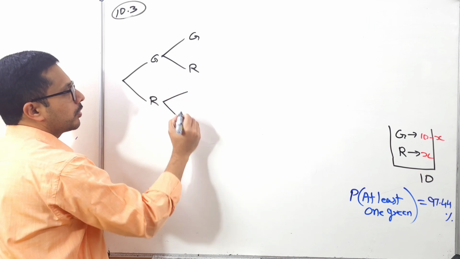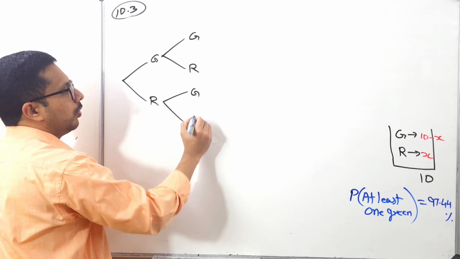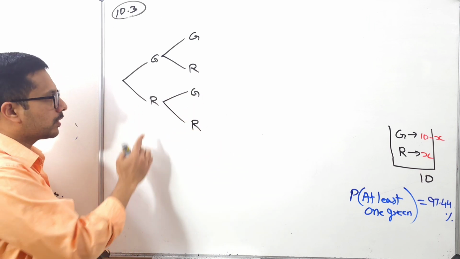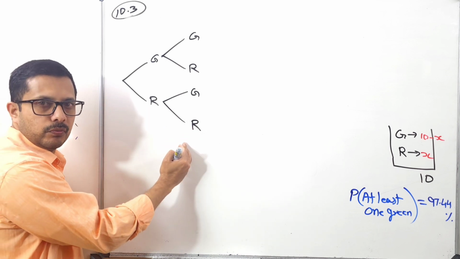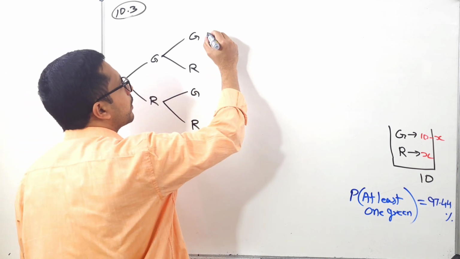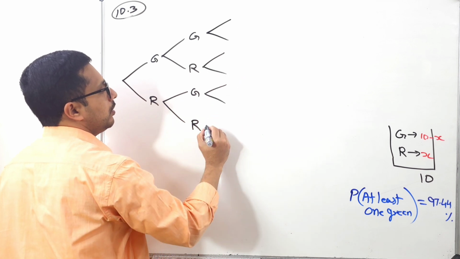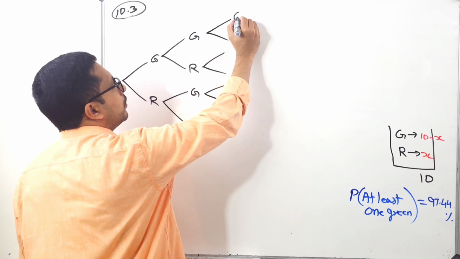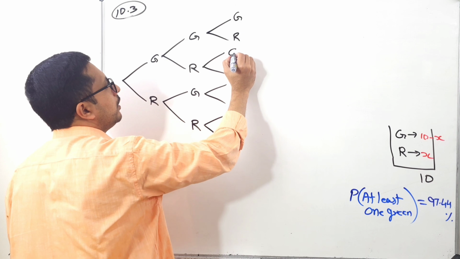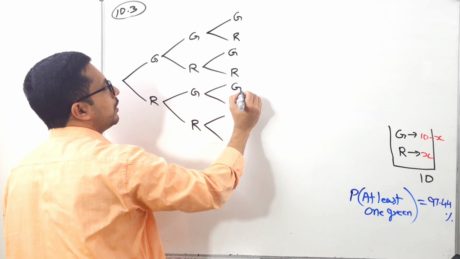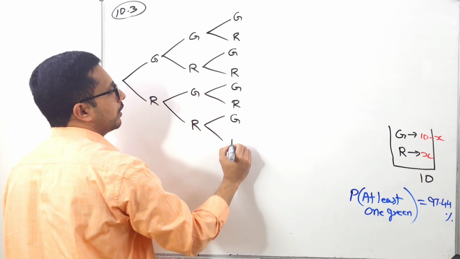Third one, it can be a green ball or red ball. So this is the first attempt. This is the second one. Then we are going to third one. It can be green or red, green or red.